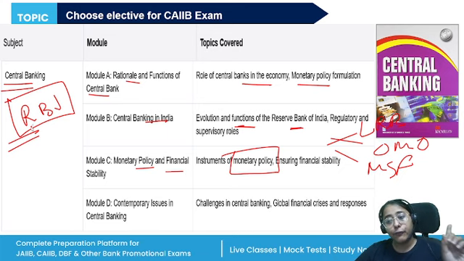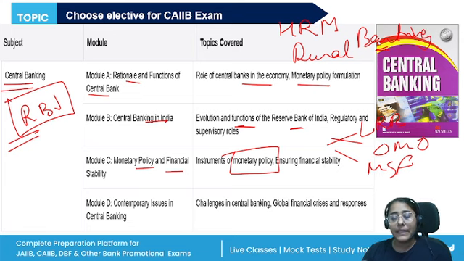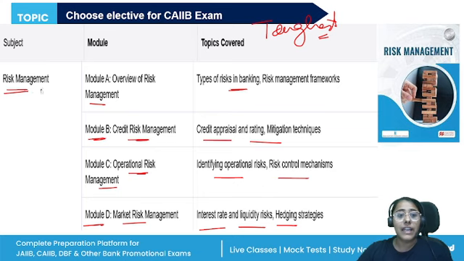All right. So, foremost, you need to decide which paper you have interest in, because that will become easy for you. Now, if you still do not understand which paper to go for and you just want advice, then go for either HRM or go for rural banking. Why? Because these two papers are completely theoretical. Also, when you are studying risk management, it also contains some numerical parts somewhat similar to BFM.